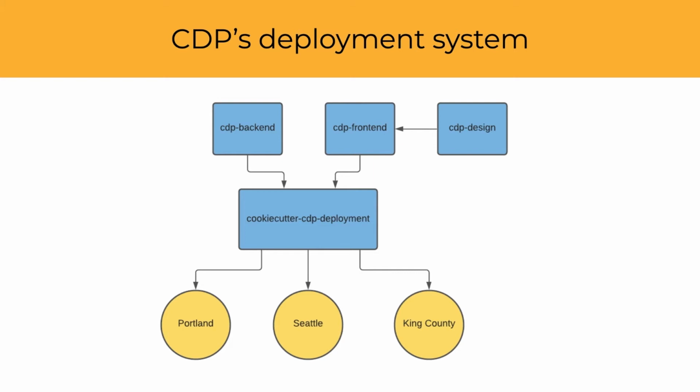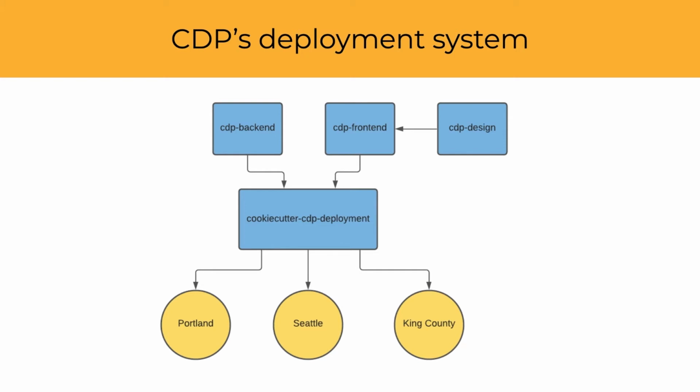And in the top right, we have CDP Design, which contains the assets and logos that we reuse in CDP, and CDP Frontend, which contains the reusable React components that are used in the front end. And in the center is Cookie Cutter CDP deployment, which kind of ties everything together.